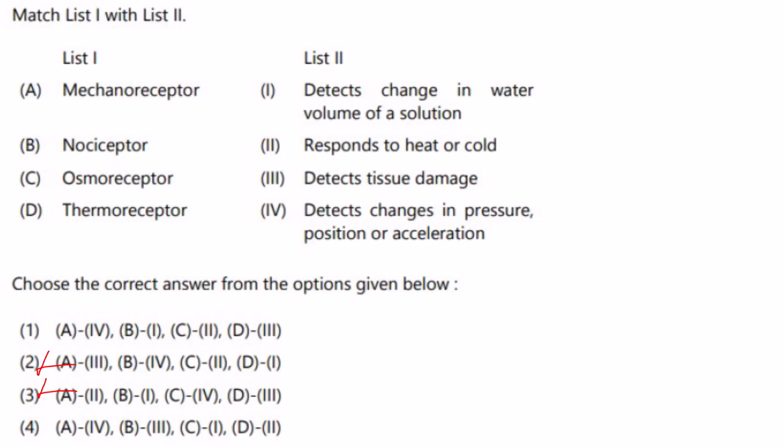So that will be detects tissue damage. B3. So that makes option 1 wrong. So 4 will be your right answer. Okay. Then we will see osmoreceptor. That is detect change in the water volume of a solution. And thermoreceptor, temperature changes. That means respond to heat or cold. So that makes option 4 the right answer.